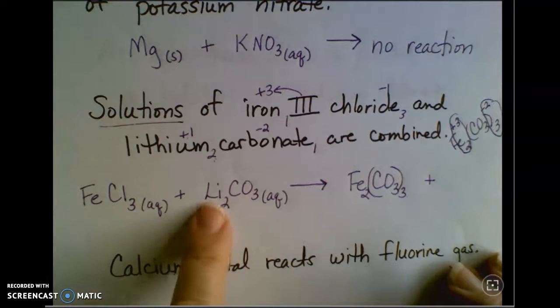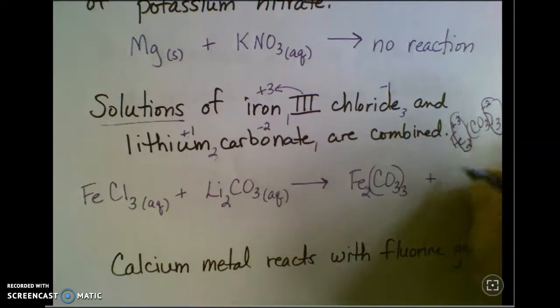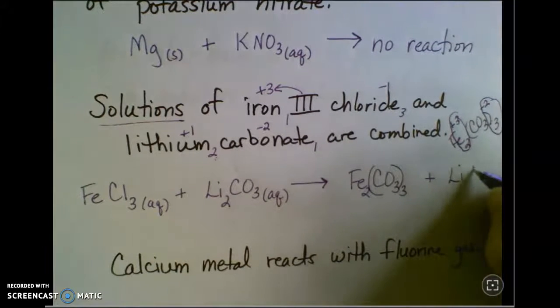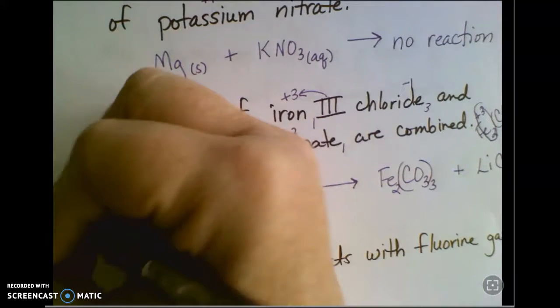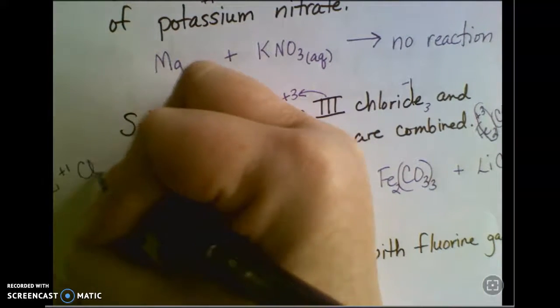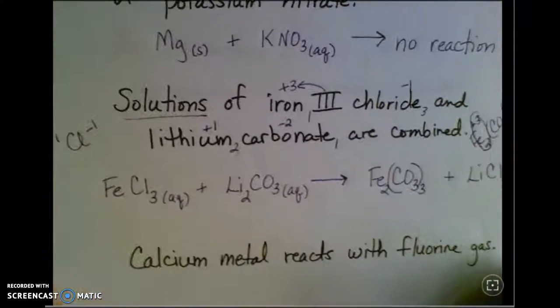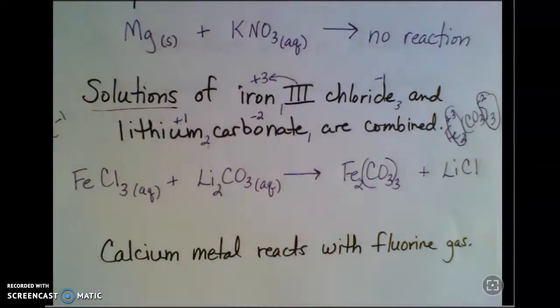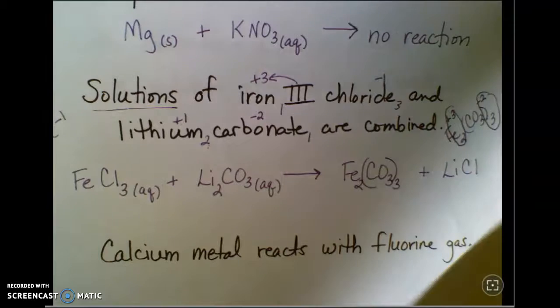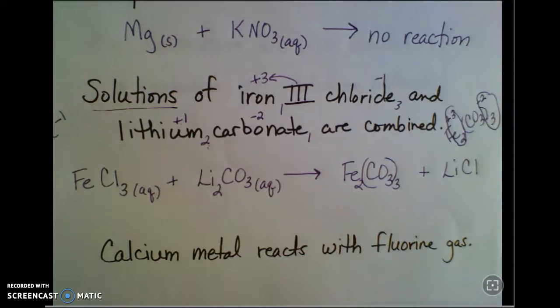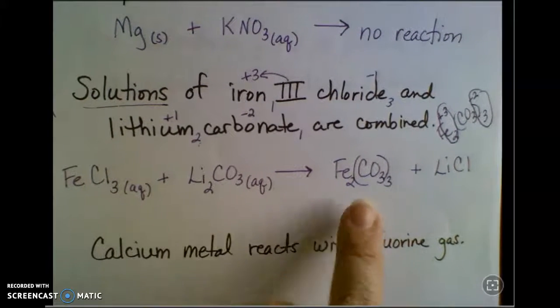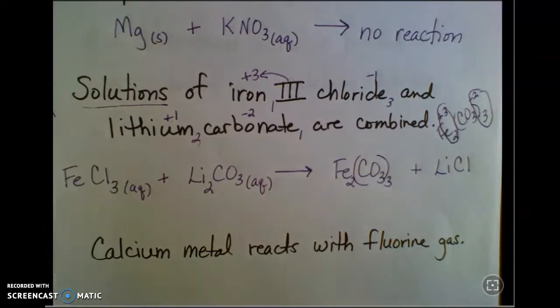And that leaves me lithium and chlorine. And lithium is +1, chloride -1. And so it is a 1-to-1 ratio for that one. Now, for these, I need to look at my solubility chart. One of these will be insoluble and one will stay in solution.